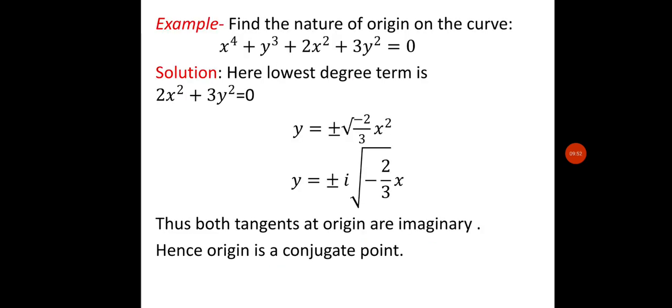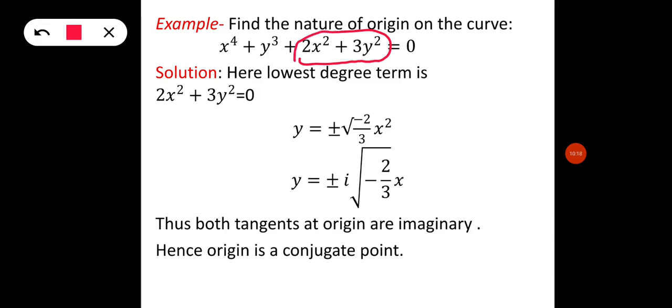Okay, so let me explain this with an example. Here is the example: we have to find the nature of the origin of the curve. The curve is given here. First we know that we have to equate the lowest degree term to 0. In this we can see this is the lowest degree term.